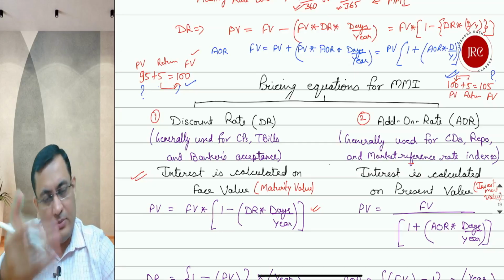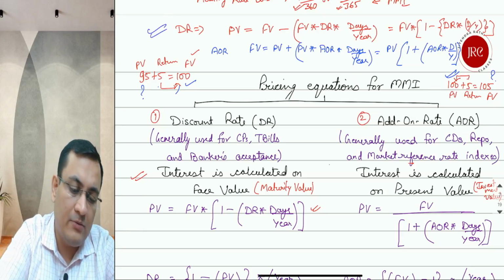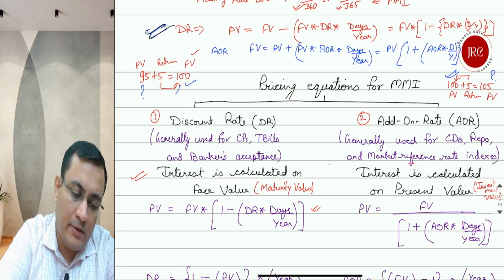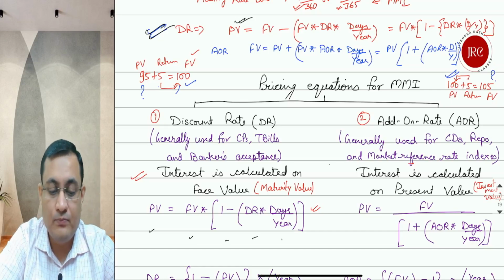And these formulas will be further utilized. So first case, discount rate, let's use this formula. Present value is equal to FV multiplied by 1 minus DR into days by 100.